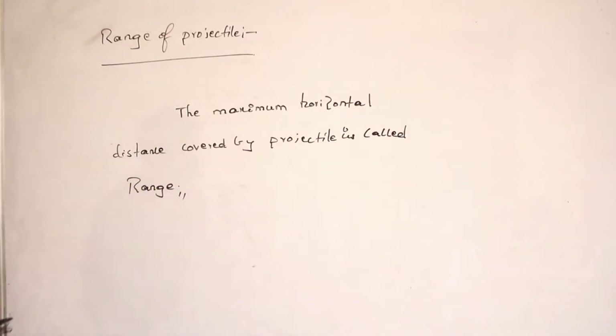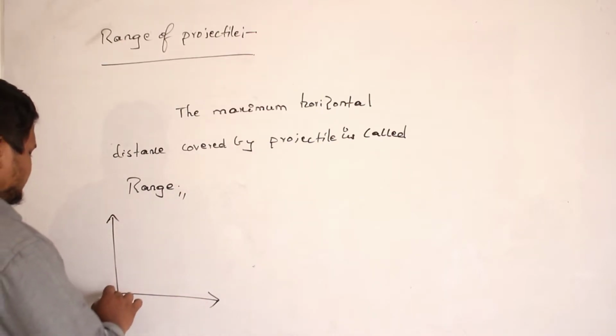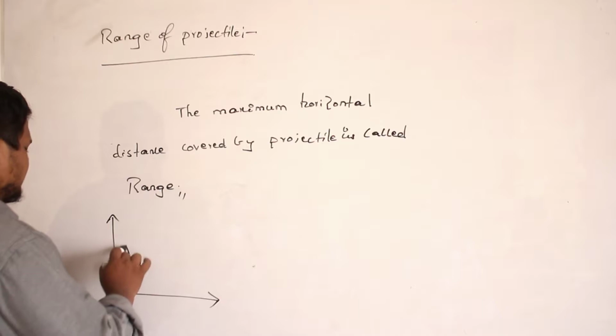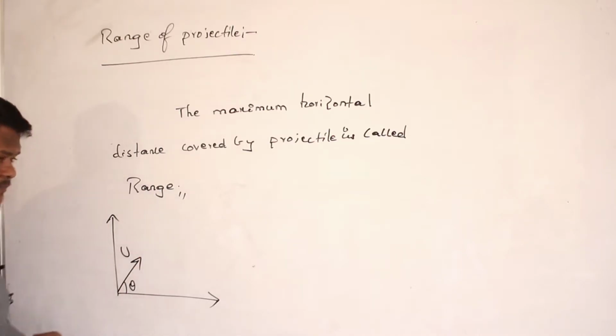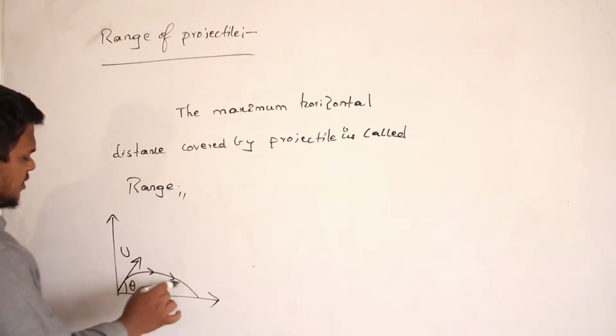Clear? What is the meaning of this one? Let us see. For example, if I throw a body like this with an initial velocity of u at an angle of theta, then what happens? This body travels like this and it touches the ground somewhere here, no?